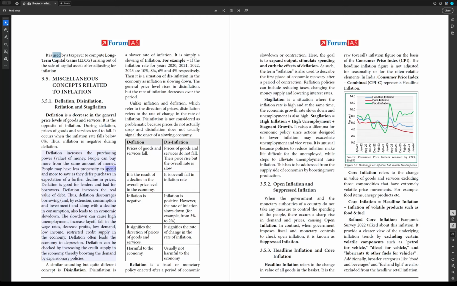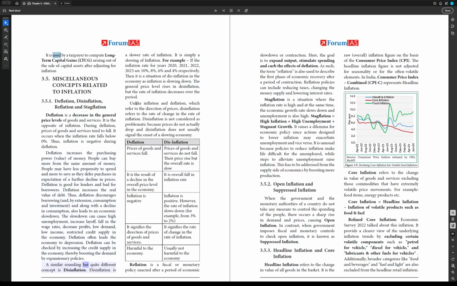People may have less propensity to spend and more to save as they defer purchases in expectation of a further decline in prices. Deflation is good for lenders and bad for borrowers. Deflation increases the real value of debt. Thus, deflation discourages borrowing and, by extension, consumption and investment, and along with a decline in consumption, also leads to an economic slowdown. The slowdown can cause high unemployment, increased layoffs, fall in wage rates, decreased profits, low demand, low income, and restricted credit supply in the economy. Deflation often leads the economy to depression. Deflation can be checked by increasing the credit supply in the economy, thereby boosting demand by expansionary policies.